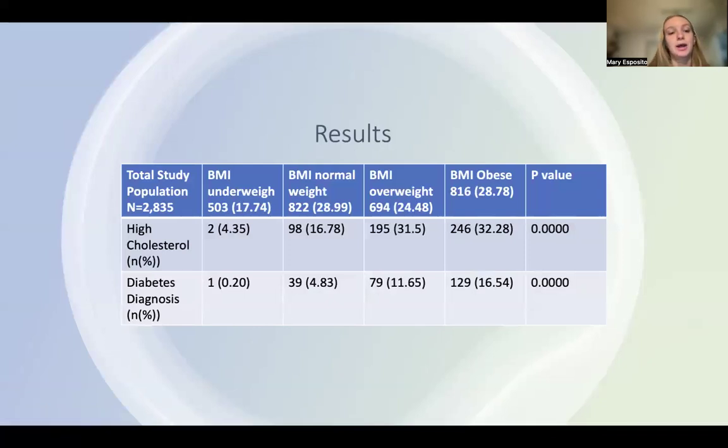And then I also looked at high cholesterol, since that is another risk factor that a lot of people look at. And that also increased as we got to the obese category, and was also found to be statistically significant. And I just looked at this as another thing to consider researching more, another research idea of the correlation between high cholesterol and BMI and its relation to diabetes.